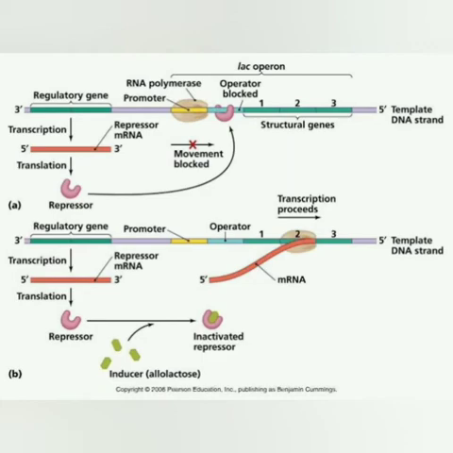But when the inducer is present, it inactivates the repressor and prevents it from binding to the operator site. By this, it allows the RNA polymerase to transcribe the whole DNA template strand, and in return gives us the lac mRNA strand, which is from 5' to 3', by transcribing the structural genes. These genes give us three enzymes: beta galactosidase, permease, and transacetylase. By this, we say that the operon is in the on state. Here, the inducers are generally allolactose and lactose. In the next slide, we will learn more.